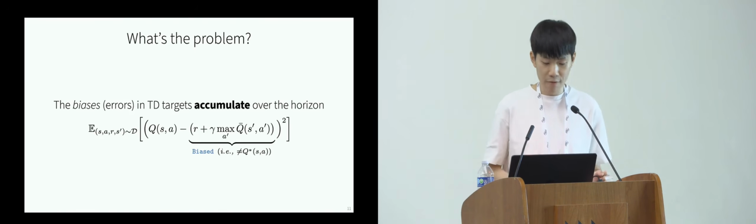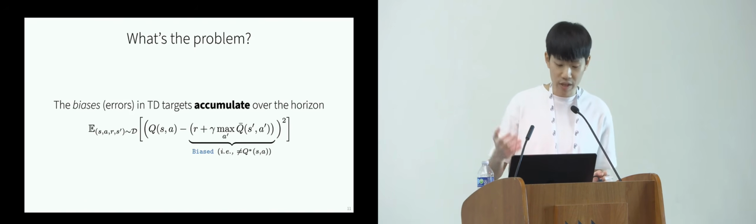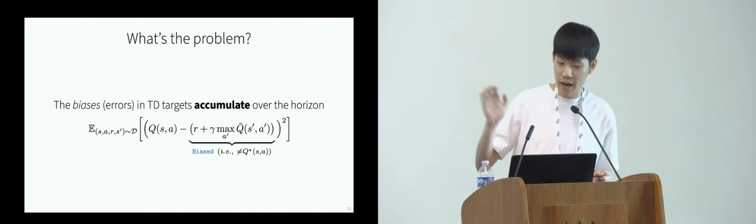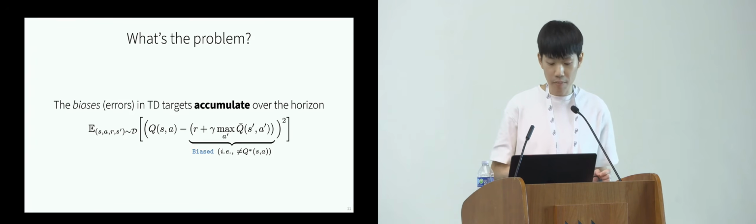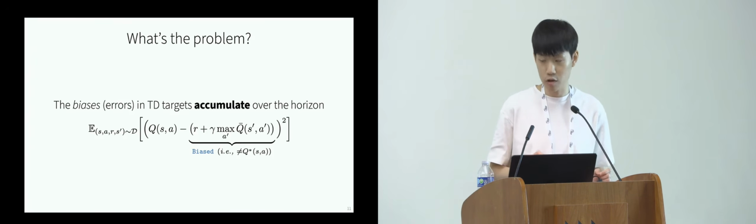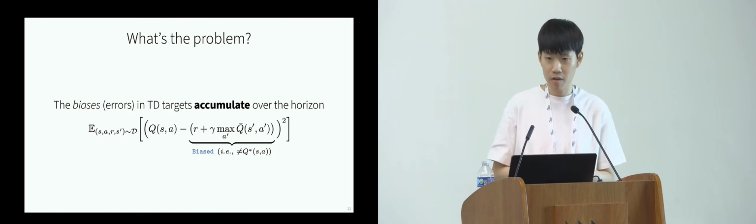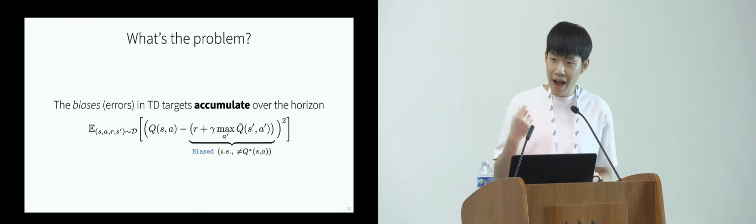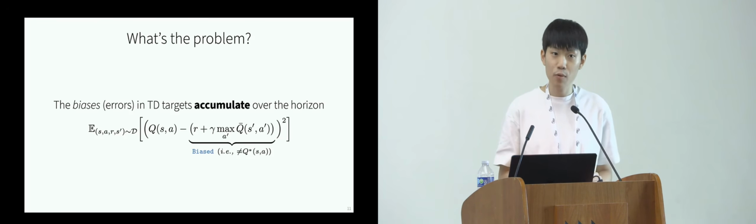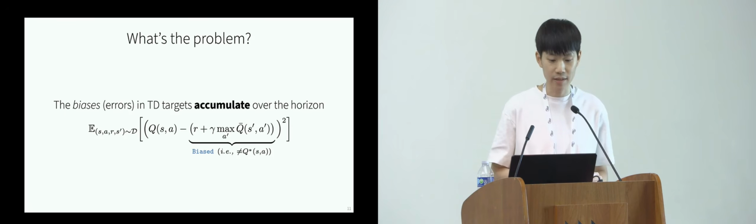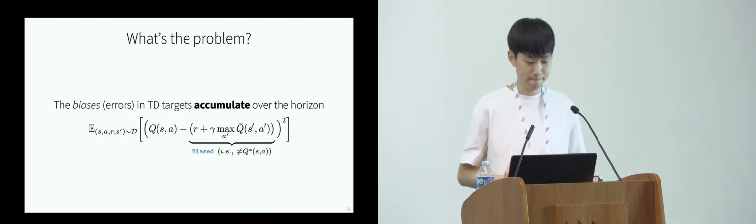In particular, if you look at the objective of Q-learning or TD learning, we know that the target is biased. That means that r plus gamma Q bar is not equal to Q star. And this is bad because this is not only biased, but the biases accumulate over the horizon. So this is the compounding error problem in Q-learning. And we claim that this bias accumulation or error accumulation is the main culprit that prevents RL or Q-learning from being scaled. And that's very hard to mitigate just by scaling up data and compute. So that's the main claim.